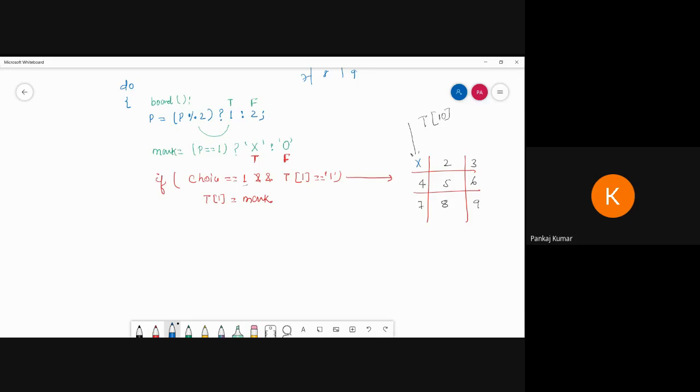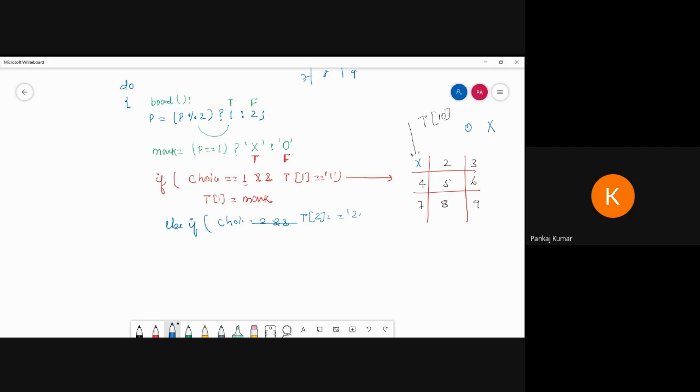For this purpose, similarly we can follow the else if condition, a nested if else. Again, choice is equal to 2 and the square bracket t is equal to 2, then again t2 mark, whatever we mark, like 0 or cross.